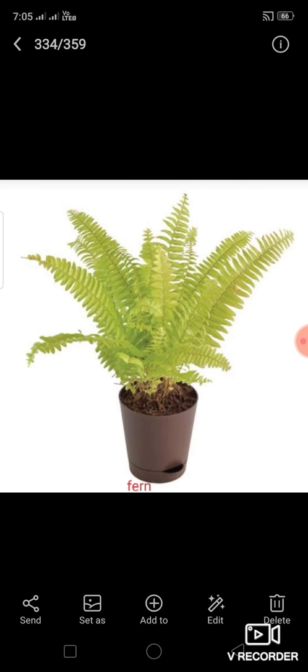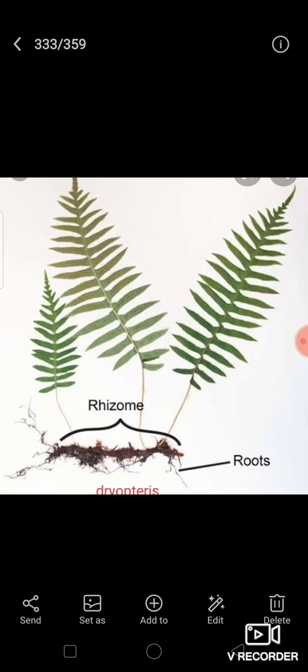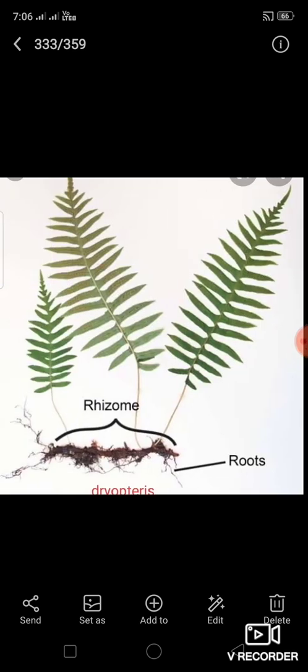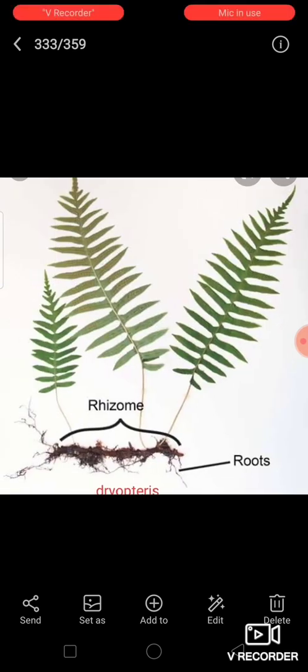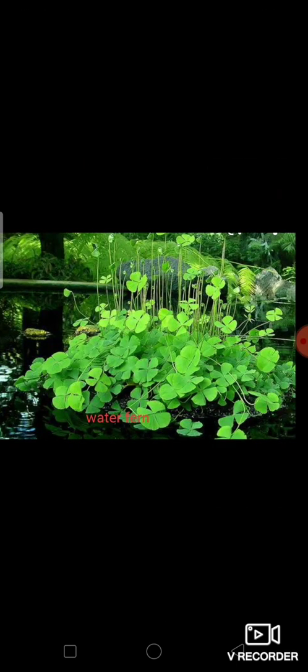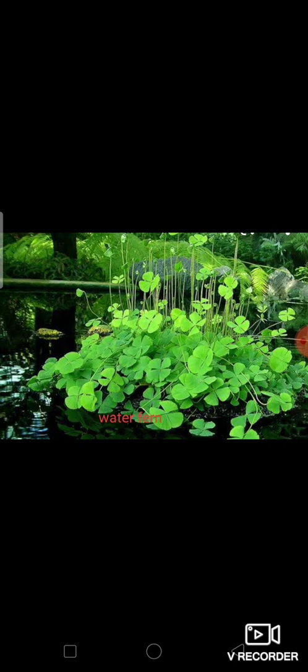Next, the rhizomes and petioles of Dryopteris yield the vermifuge drug. It is used as a drug. Now this is water fern. The sporocarp of Marsilea, that is water fern, is used as food by some people.